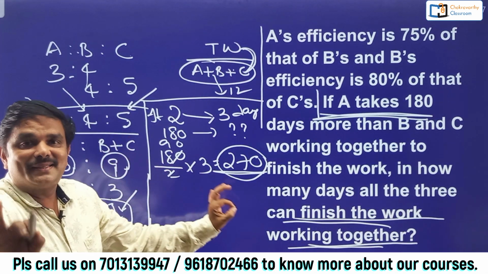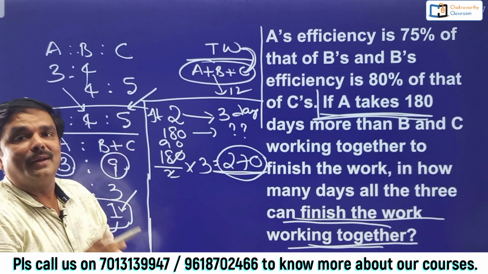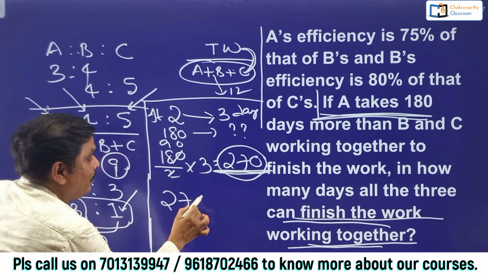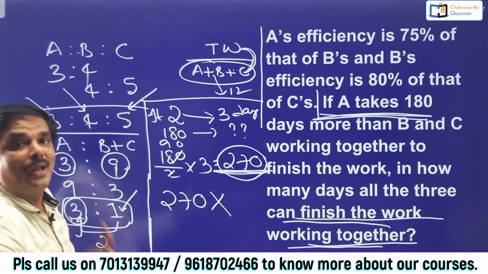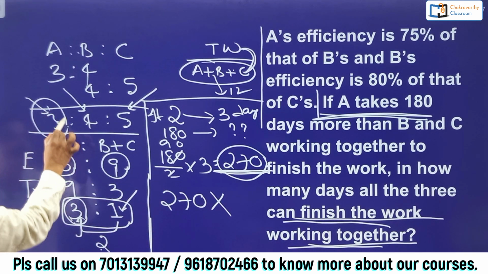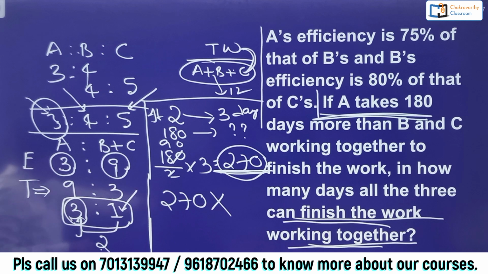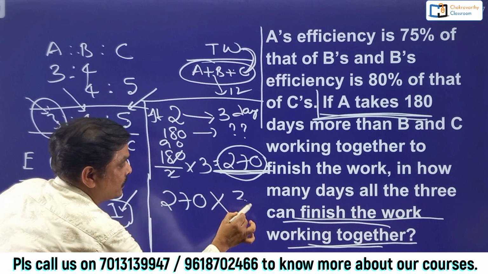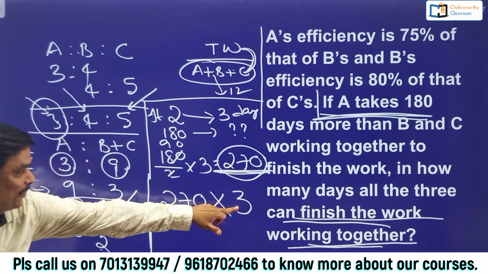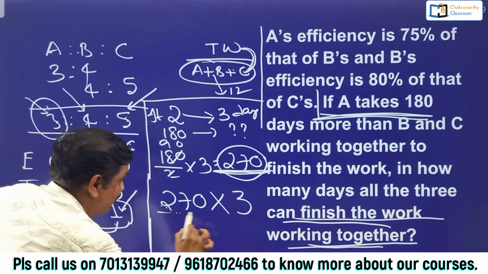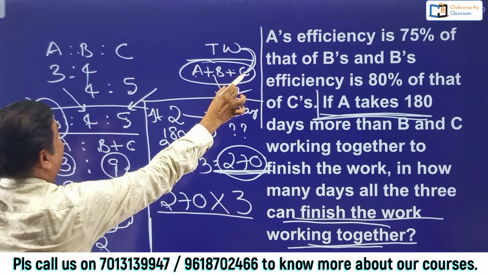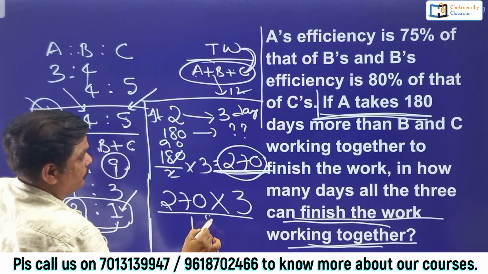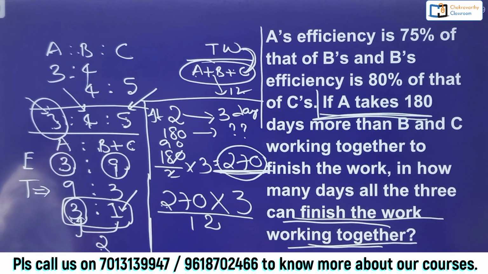This whole exercise I am doing to find out the total amount of work. When A can do the entire work in 270 days, what is the total amount of work? 270 into A's capacity per day, 3 units. Now 270 days into 3 units. This is the total amount of work divided by A plus B plus C's capacity. This is 3 plus 4 plus 5, that is 12 units per day.